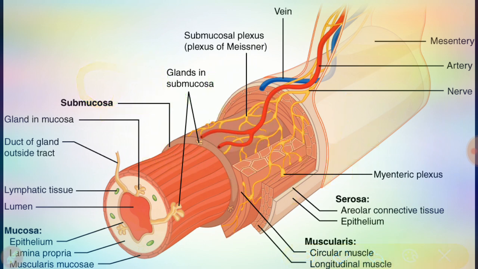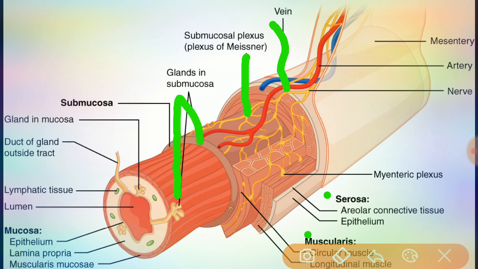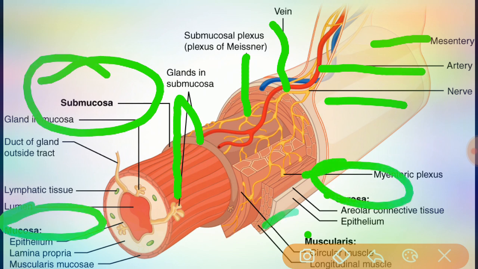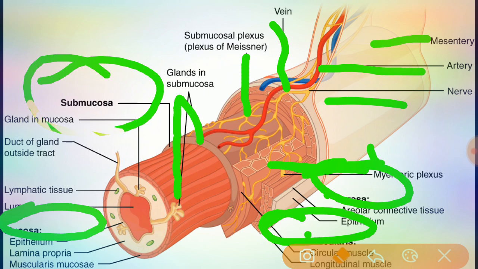Here is the picture of the layers of the GI tract: submucosa, mucosa, muscularis, serosa. These are the veins, the yellow one is the submucosal plexus, the plexus of Meissner, and this is the glands in the submucosa. This layer is the mesentery with arteries and nerves. The myenteric plexus is present here, along with glands in the mucosa, ducts of glands outside the tract, the lymphatic tissue, and the lumen.